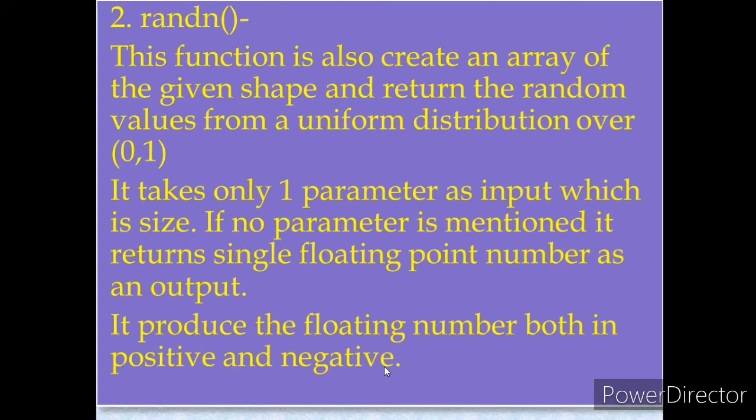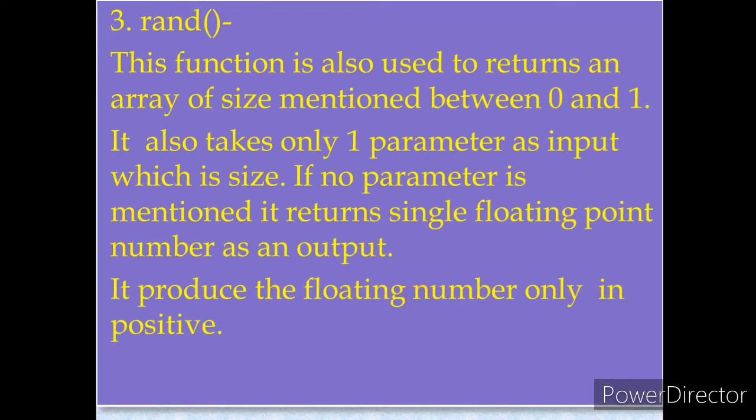Clear? The third random function is only rand, R-A-N-D, rand. This function is also used to return an array of the size mentioned. Whatever size you specify, it will return random numbers in that very shape. And which numbers? Between 0 and 1. Because the second one, rand_n, and the third one, rand, don't receive any parameter other than size.